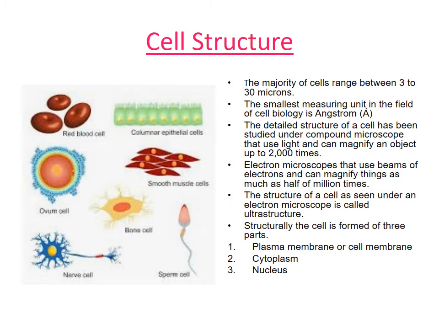And an important part which shows that a cell is a living cell is the nucleus, present inside the cell. So these are the three main parts of the cell: plasma membrane, cytoplasm and nucleus.